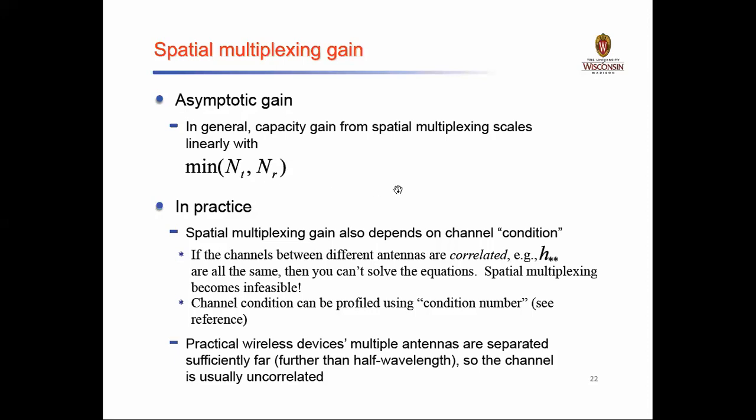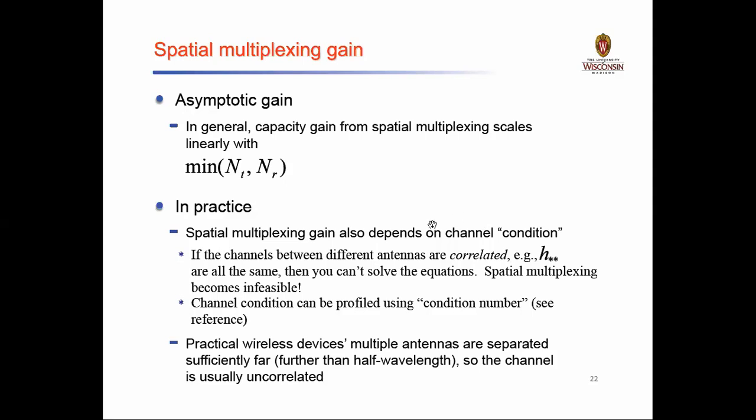In practice, finding the gain also depends on the channel distortion. You may not have the proper gain if your channel is completely distorted, so the condition of the channel must be checked.